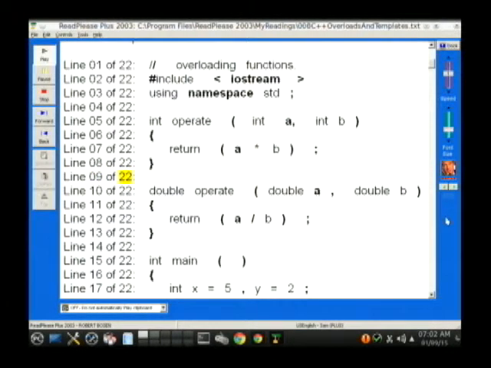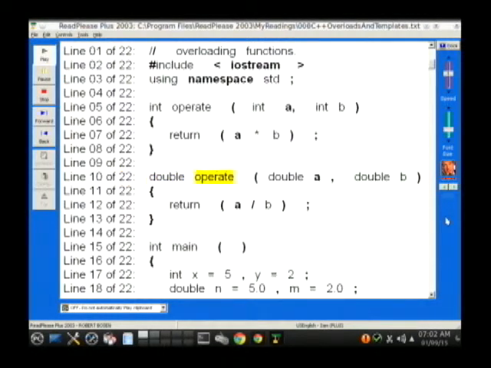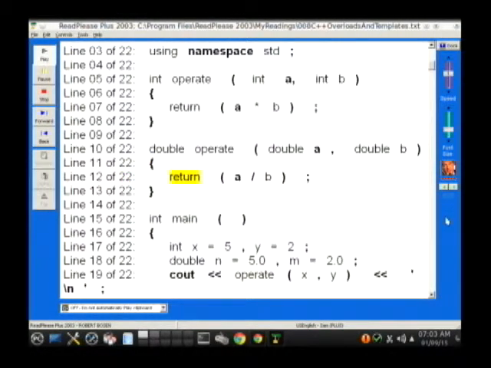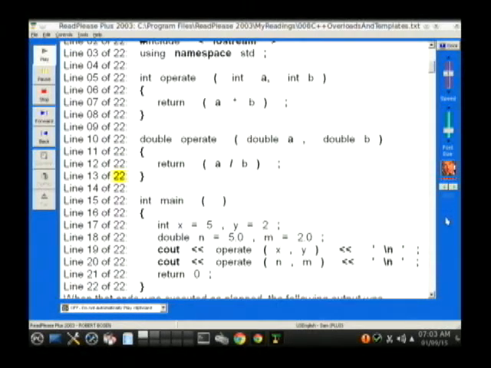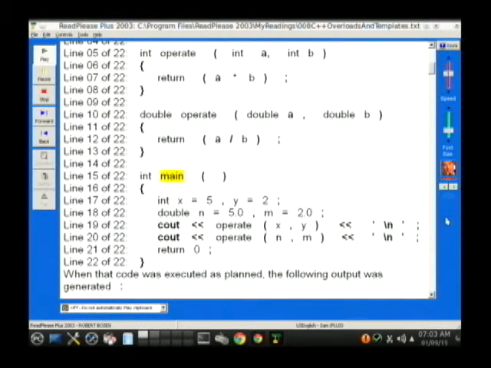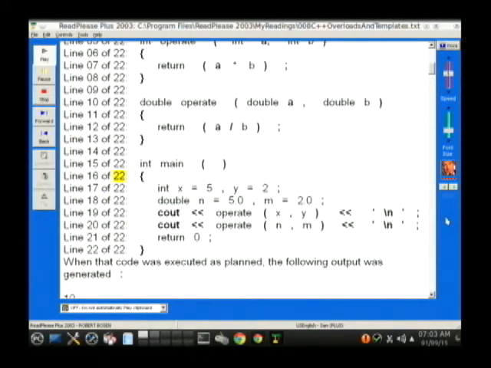Line 09 of 22: blank. Line 10 of 22: double operate (double a, double b). Line 11 of 22: open curly brace. Line 12 of 22: return (a/b);. Line 13 of 22: close curly brace. Line 14 of 22: blank. Line 15 of 22: int main (). Line 16 of 22: open curly brace.